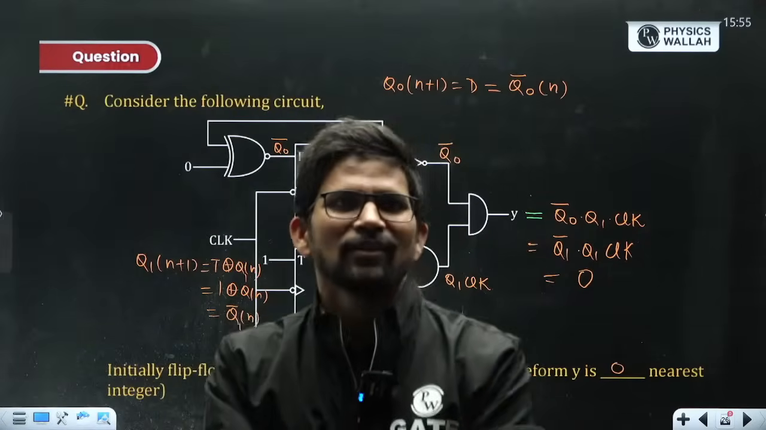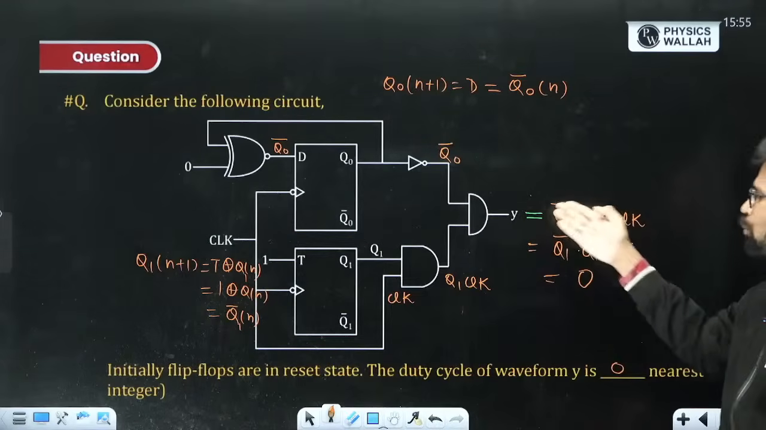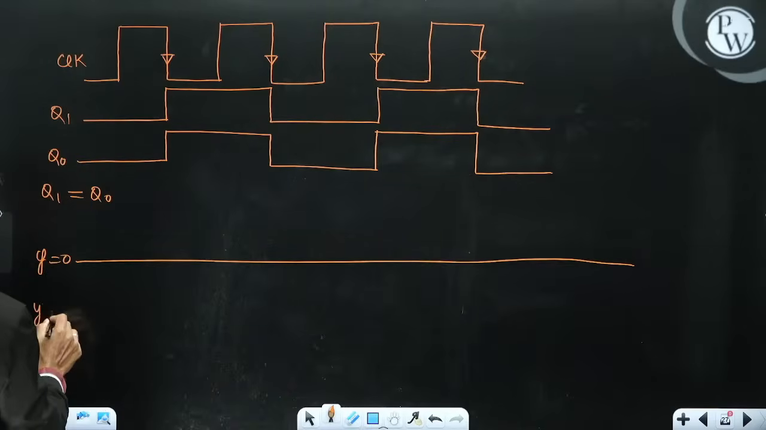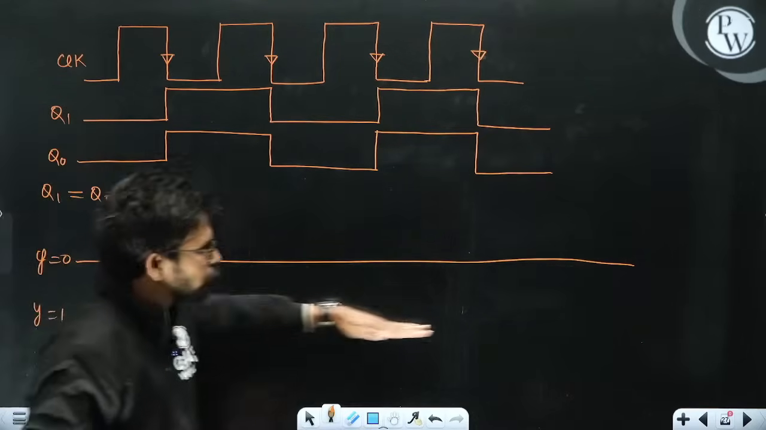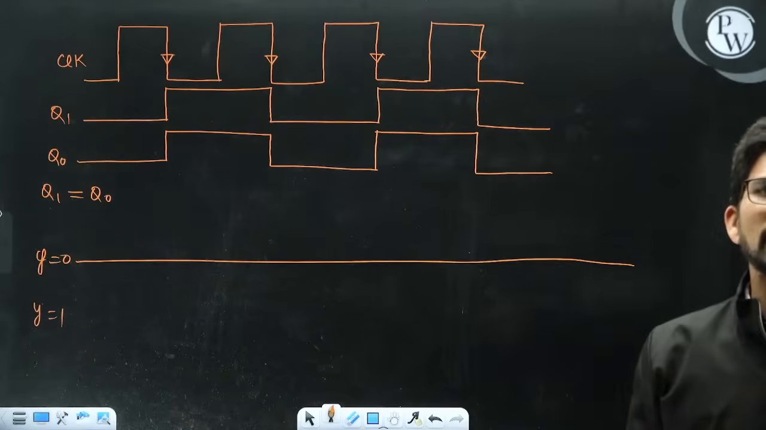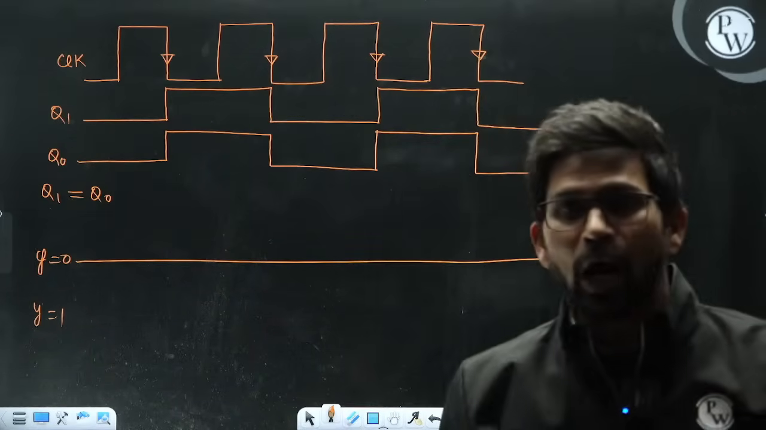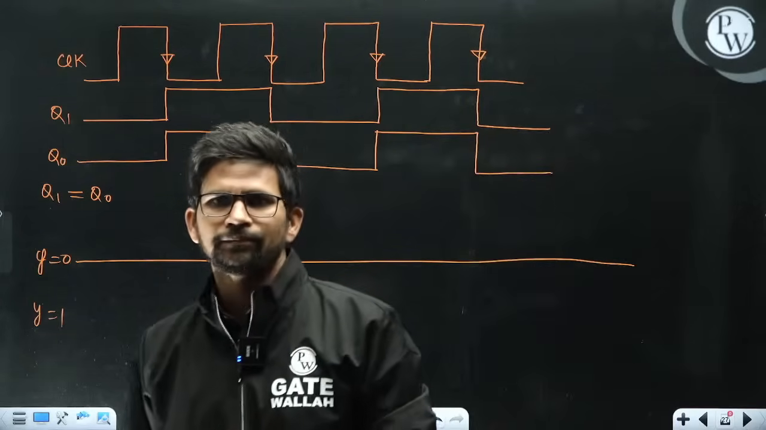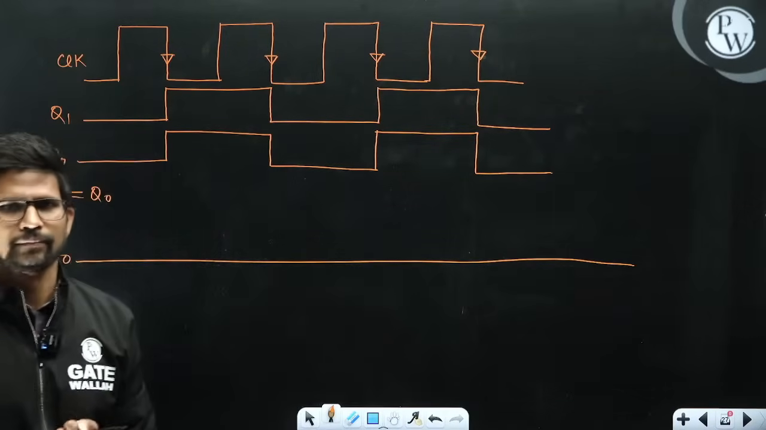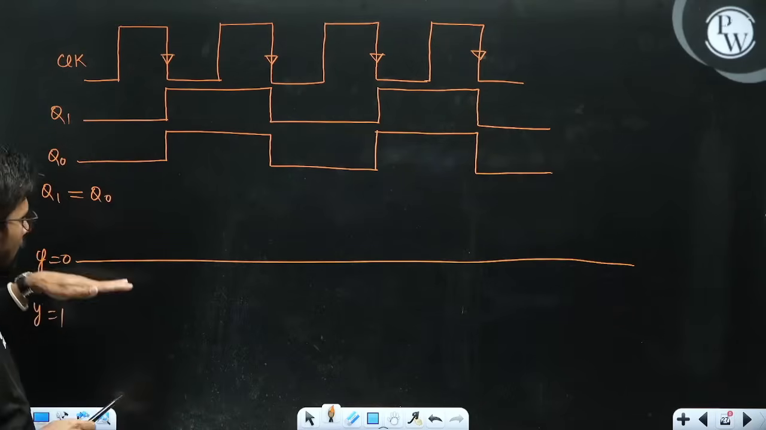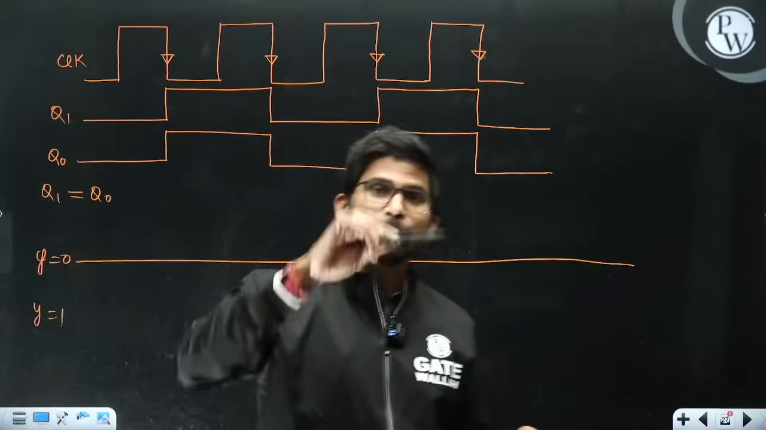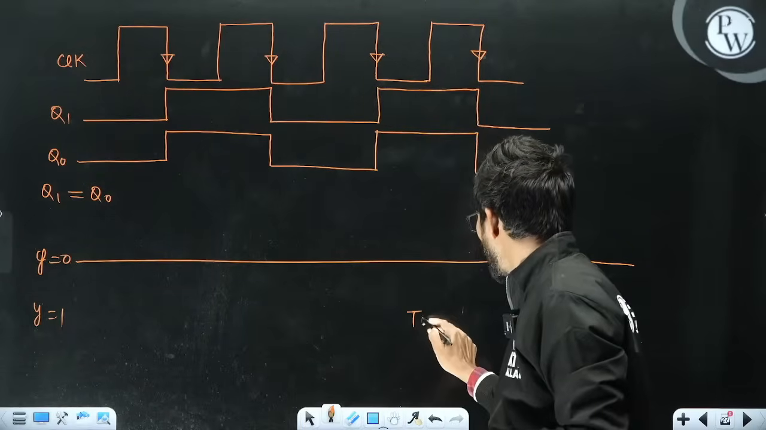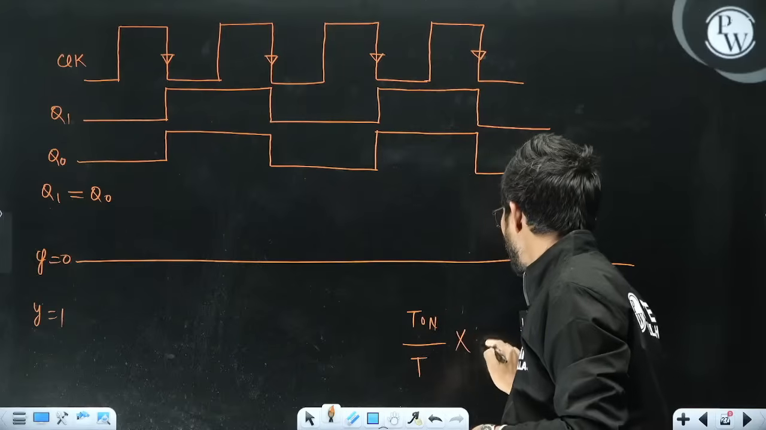Suppose you get the output Y to be 1 always, independent of the clock. Y equal to 1 is plotted like 5 volt, always 5 volt, logic 1 always. It is not changing, it is not oscillating between 1 and 0. How do you calculate the duty cycle? T on upon T on plus T off multiplied by 100. And in the case of a DC signal, the time period is infinity. So duty cycle is nothing but T on upon time period T multiplied by 100%.